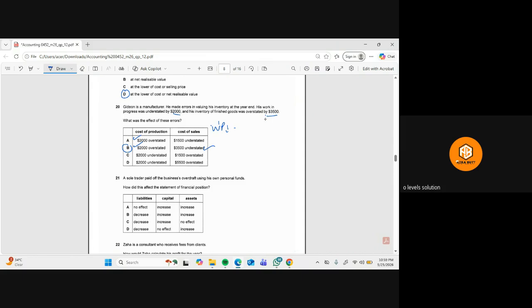So the cost of sales is understated by 3,500. But the cost of production was already overstated by 2,000, which also affects the cost of sales, because we need to carry this into the cost of sales as well. So the net effect on the cost of sales will be 3,500 minus 2,000, so the net effect will be 1,500. So it will be understated by $1,500. So then the A option is the right one.